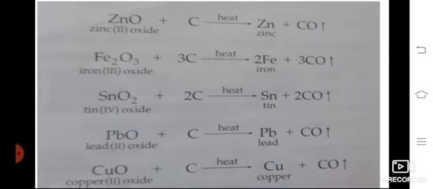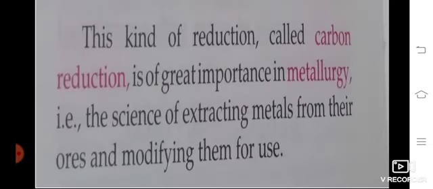Lead oxide is reduced to lead and CO. Copper 2 oxide gives copper and CO. These kinds of reduction reactions are called carbon reduction, because carbon absorbs the oxygen and the metals remain alone.